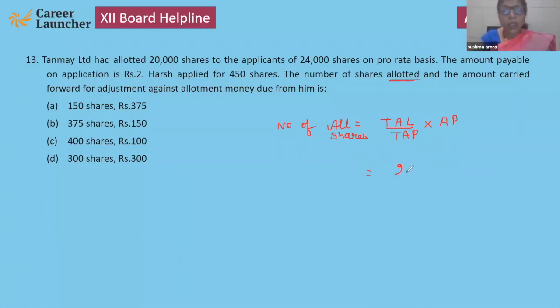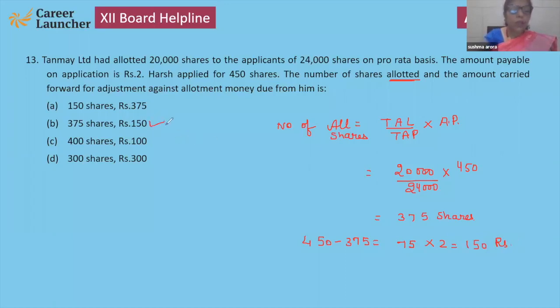See here, total allotted is 20,000. Total applied is 24,000, and here the applied shares are 450. It means 375 shares are allotted to those who applied for 450 shares. Now, the adjustment of amount: simply 450 minus 375, that will come 75 shares multiplied by 2 because application is 2, so 150 rupees. So this will be your answer.